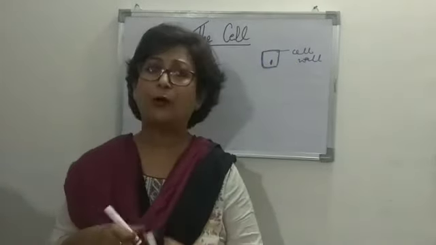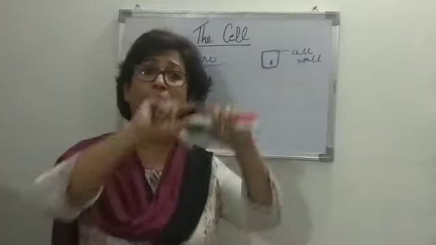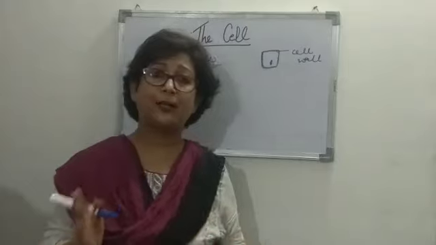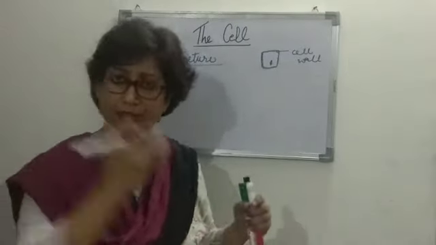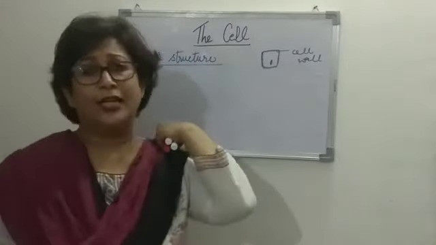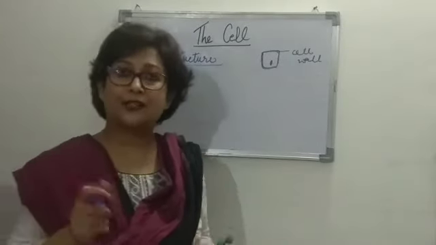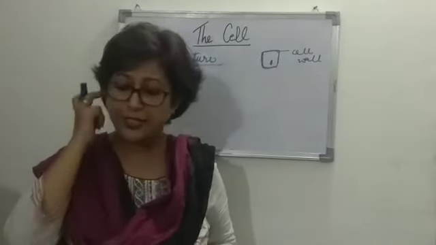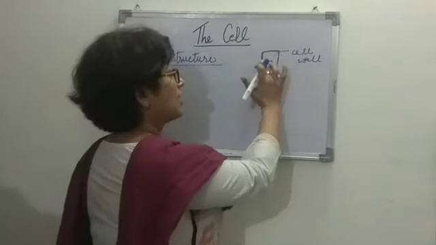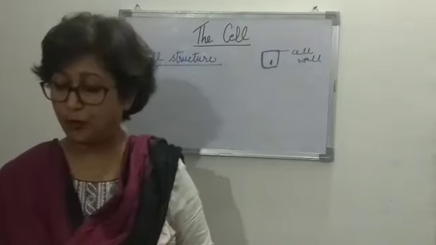So when we talk about a plant cell, the plant cell is basically divided into the outermost cell wall, which is absent in an animal cell, and inner to the cell wall is the protoplast. Now the cell wall, as I told you, it is absent in the animal cell, and protoplast, the term protoplast, it denotes the whole of the protoplasm. That means what is inside the cell along with the nucleus is the protoplast, right?